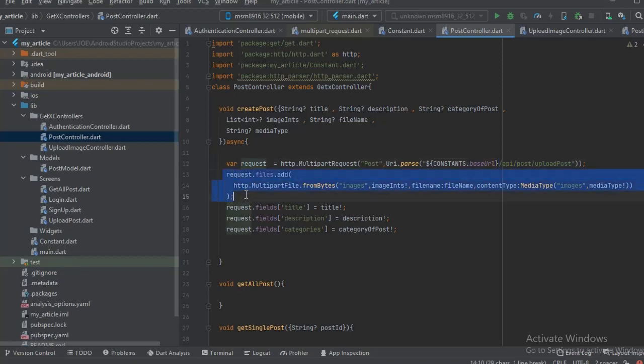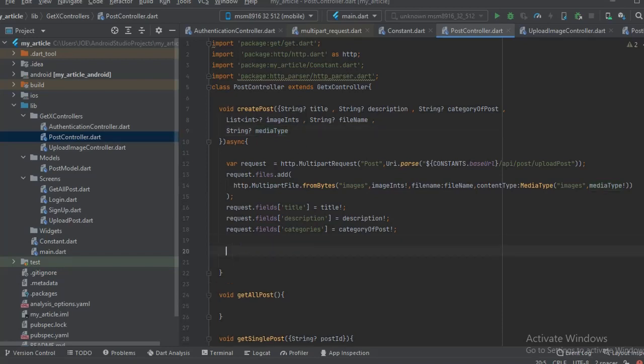So we finally attach the file to it, using the multipart file. We upload an image right now to it. So all of these were passed into this function here. We passed all the parameters into the constructor, which will be gotten from the UI. We're going to design the UI later on, but all these parameters, the title, the description, category of post, everything here comes from the UI, which we are going to connect later on in this video.